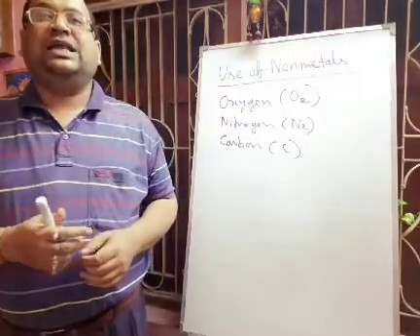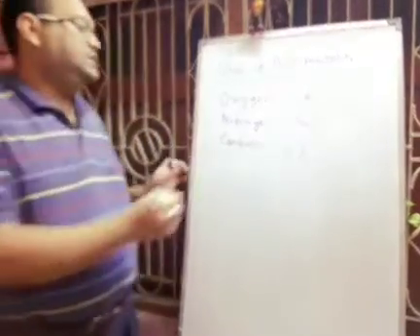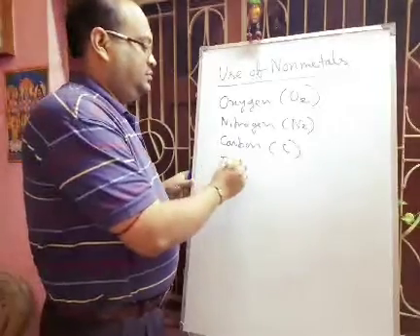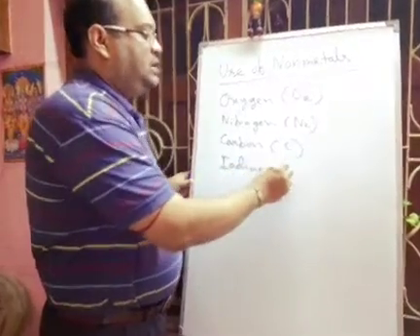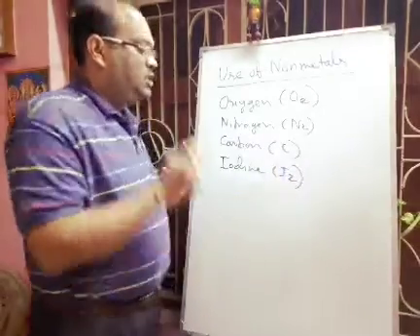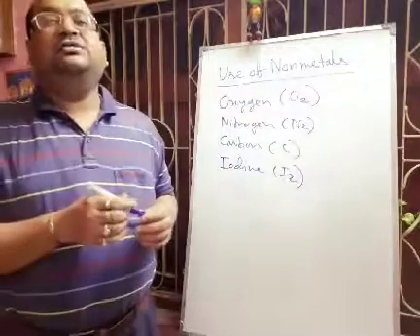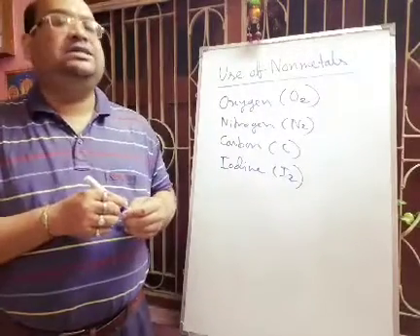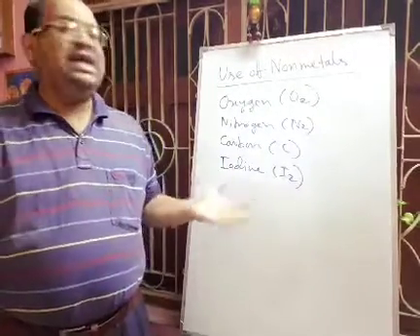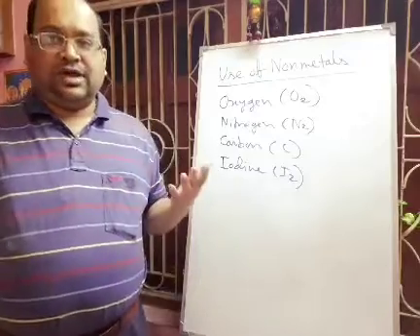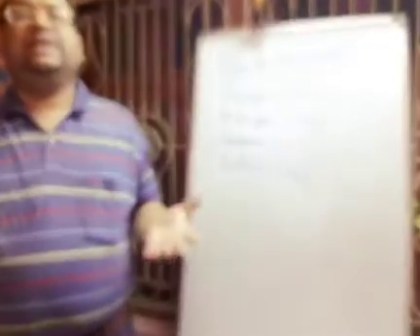Next we will discuss another important non-metal, that is iodine. Its formula is I2. Iodine is one type of halogen, a salt former. Iodine is a grey crystalline solid. It has metallic luster.